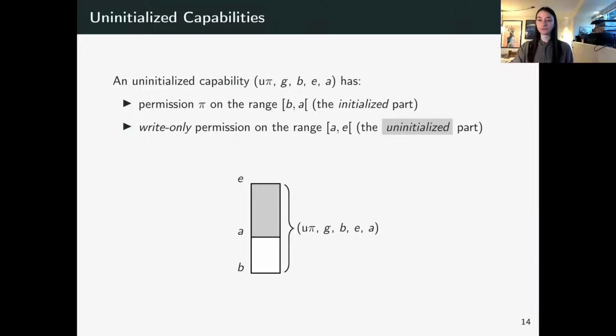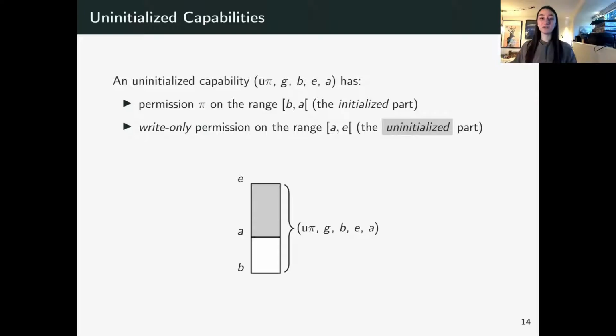So we propose an alternative with uninitialized capabilities, and I'll now spend some time explaining what those are. An uninitialized capability has a permission pi on the range BA, which we call the initialized part here in white, and then it has a write-only permission on the range AE, which we call the uninitialized part here in gray. And as addresses are written to, they essentially become initialized. So the boundary between the initialized and uninitialized part moves up.